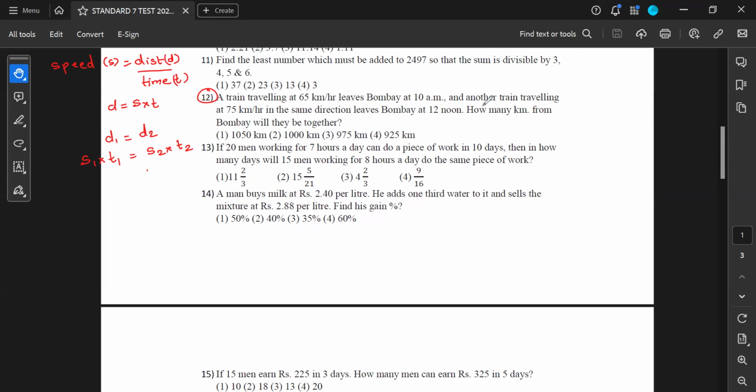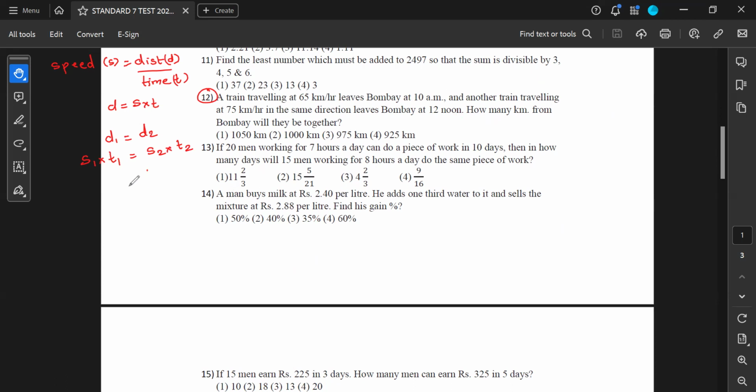Now, one thing is there. For example, if they are going to meet at 2 p.m., how much time did the first train travel and how much time did the second train travel? The first train from 10 a.m. till 2 p.m. has traveled 4 hours, whereas the second train has traveled only 2 hours. But as you can see, the difference between their traveling will be 2 hours because the first train has started 2 hours earlier as compared to the second train. Right.